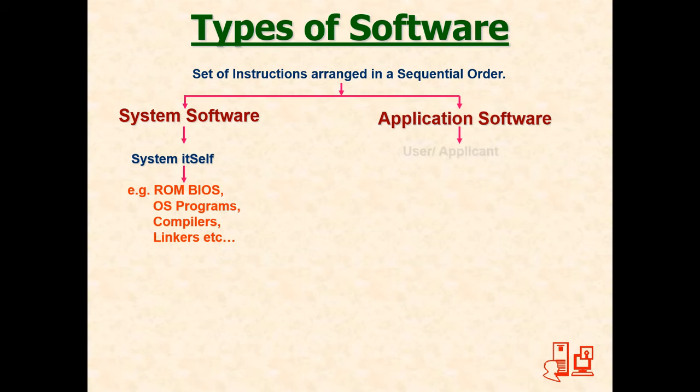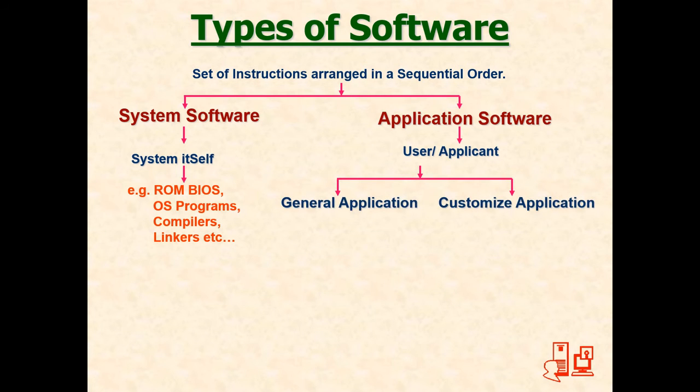Second is application software. Application software is for the user, the applicant who is using the computer. They have many applications, many works to do. Like they want to write letters, they want to learn typing, they want to learn music, they want to see movies, and there are many other jobs they want to do. These application software are again subdivided into two parts, general application and customized application.